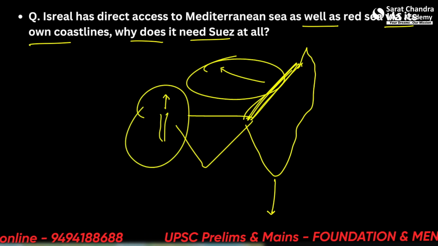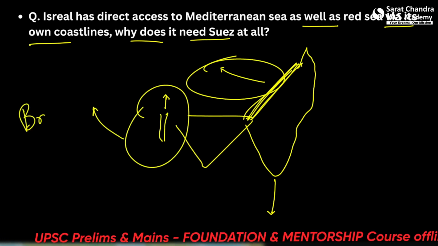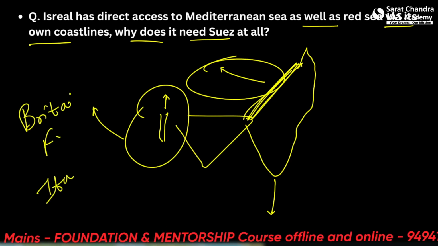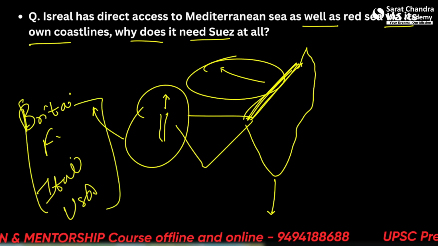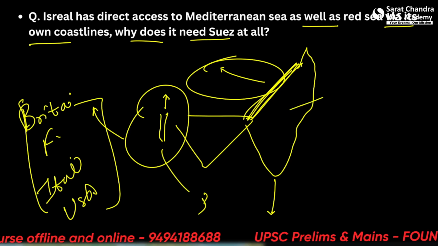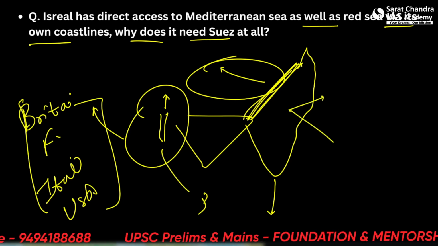Who needs the Suez Canal then? The Suez Canal is needed by Britain, France, Italy and the USA in order to navigate to the Mediterranean Sea and the Red Sea. As I already told you, Israel was heavily supported by these countries and acted as a check post.